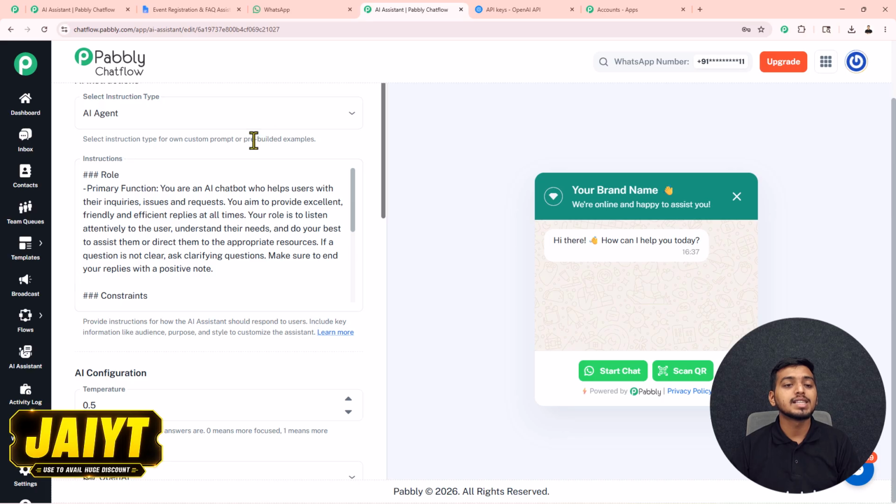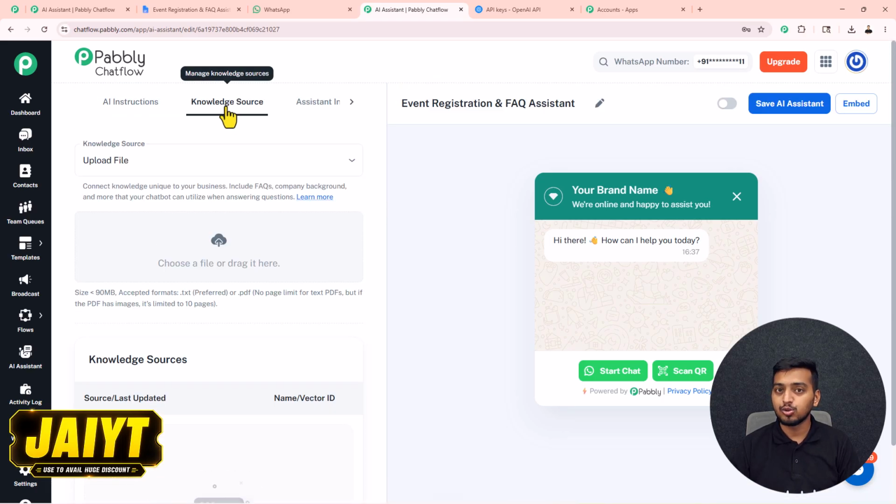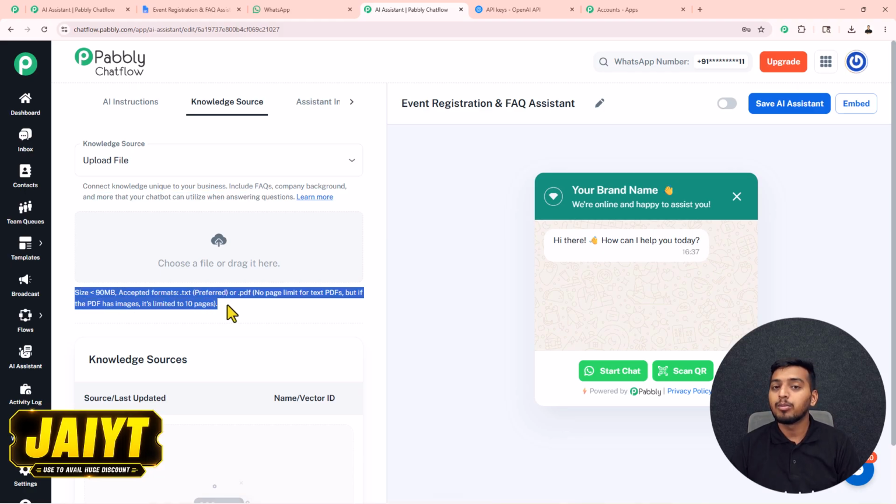Now let us move towards our second step, knowledge source. Here we have to upload a file, for which the text written is: connect knowledge unique to your business, include FAQs, company background, and more that your chatbot can utilize when answering questions. So basically, in here we have to upload a file that must contain every single minute detail about your business, that is how this AI assistant will respond to the queries sent by your customer. I have already created this, so make sure to follow these rules here to upload your knowledge base.